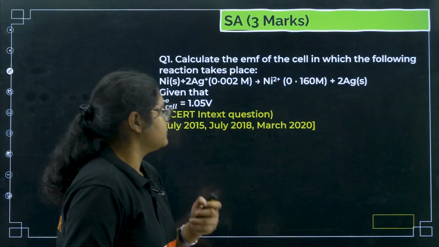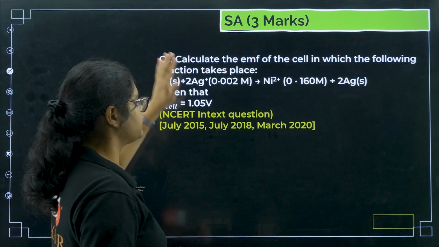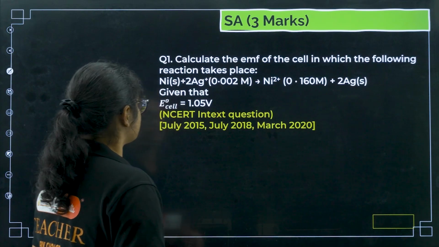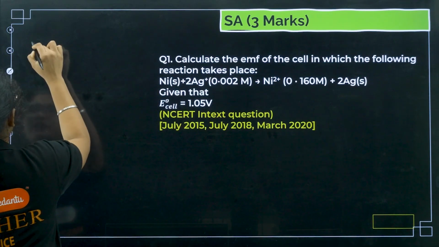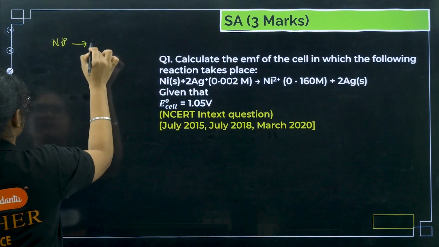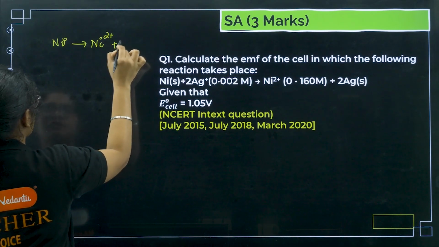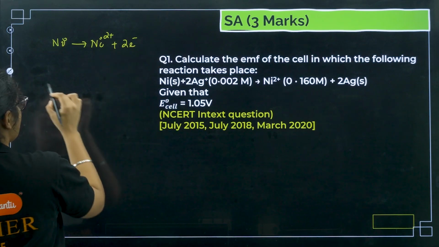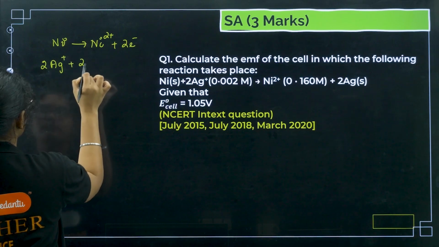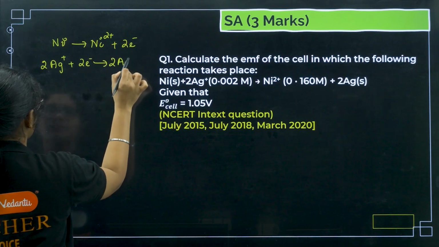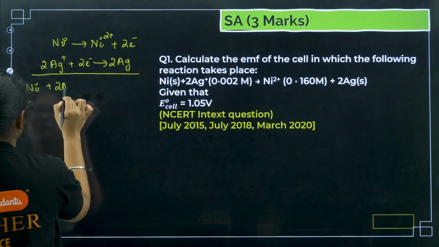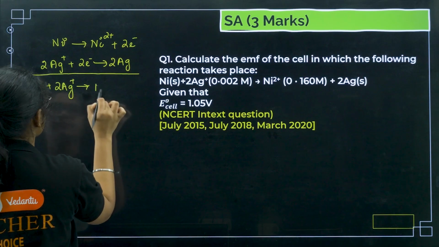Next, Nernst equation question: calculate the EMF of the cell in which the following reaction has taken place. If I write the reaction, Ni is converted to Ni2+ plus 2 electrons, and 2 Ag+ gets 2 electrons to give you 2 Ag. So what is the overall reaction? You have Ni plus 2 Ag+ giving you Ni2+ plus 2 Ag.